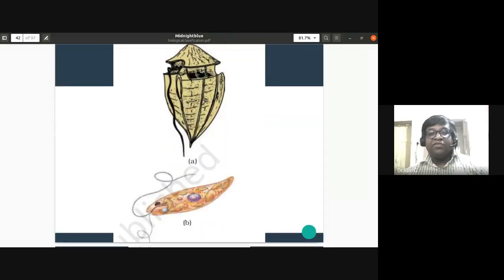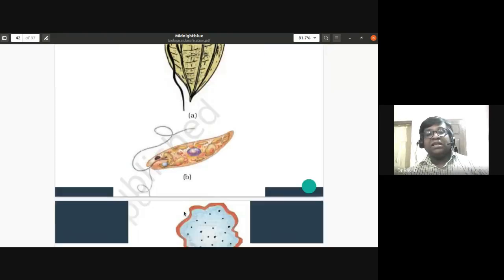This diagram is for the red dinoflagellates, Gonyaulax, where they have a longitudinal flagellum and a transverse flagellum. You find the siliceous walls. The red tide is caused by these red dinoflagellates or Gonyaulax. Then these are diagrams that they have given in your textbook. You have Euglena with a short flagellum and a long flagellum. They have chloroplast. They do not have a cell wall. Instead, they have a pellicle, a layer outside their body.